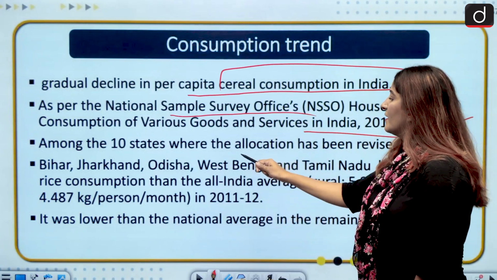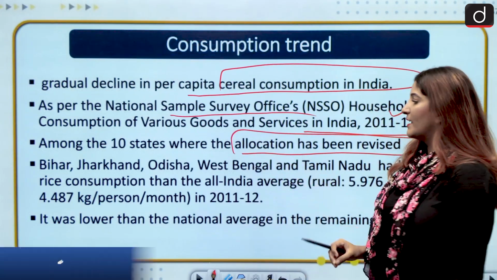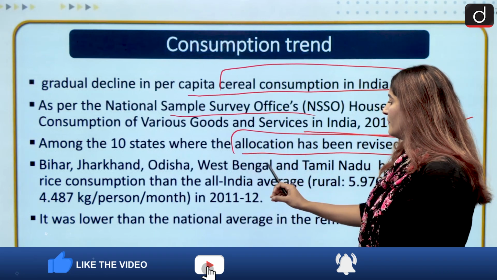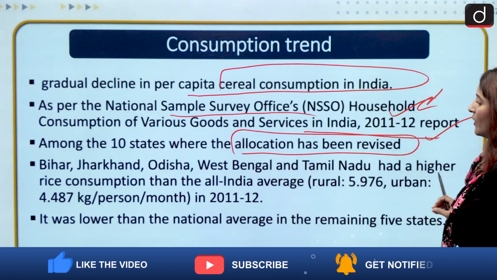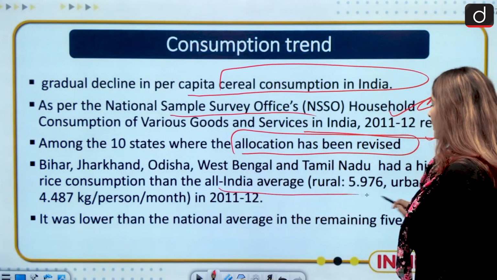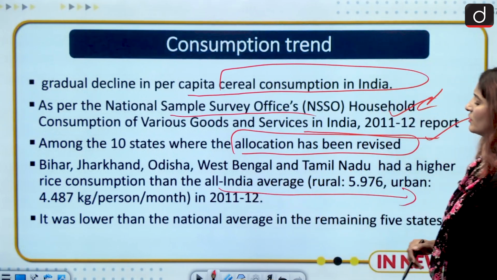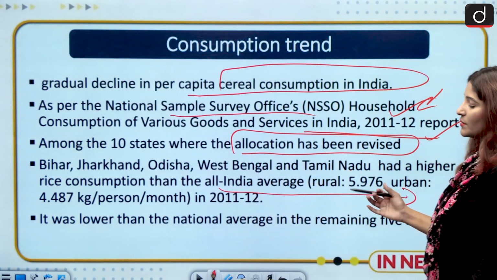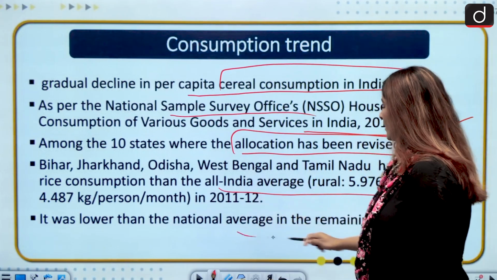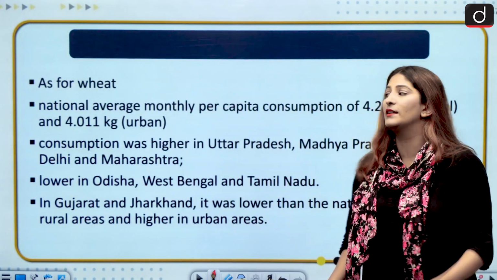Among the 10 states where the allocation has been revised, we will talk about the states as well. Bihar, Jharkhand, Odisha, West Bengal and Tamil Nadu had a higher rice consumption than the all India average. Okay, urban, rural, just read it out, not a lot important. Now, it was lower than the national average. So you can see that there has been a trend of declining consumption.